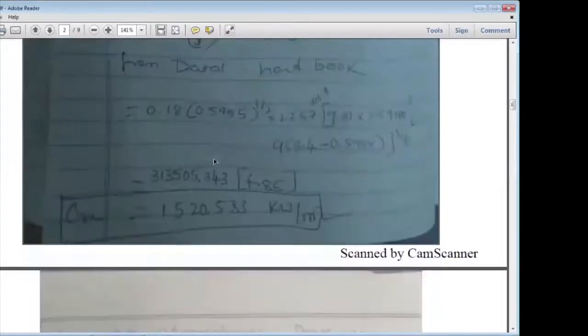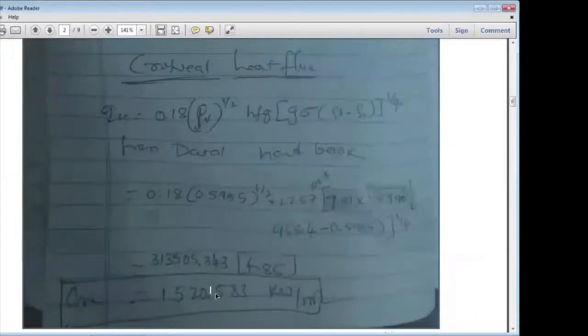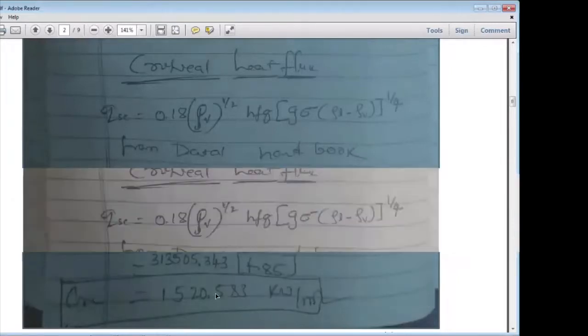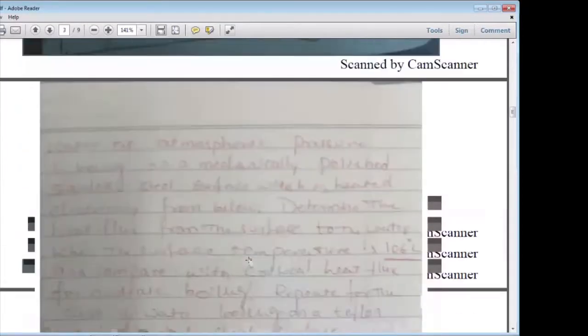At the end of the problem, write that the heat flux is less than the critical heat flux, which means nucleate boiling will be taking place. This is the type of nucleate boiling. This is how you compare; comparing means you have to write that sentence. I hope you understood these things, and we'll go for the next problem.